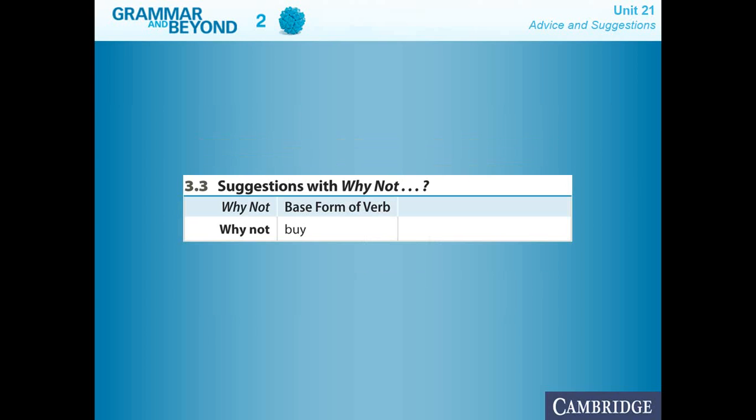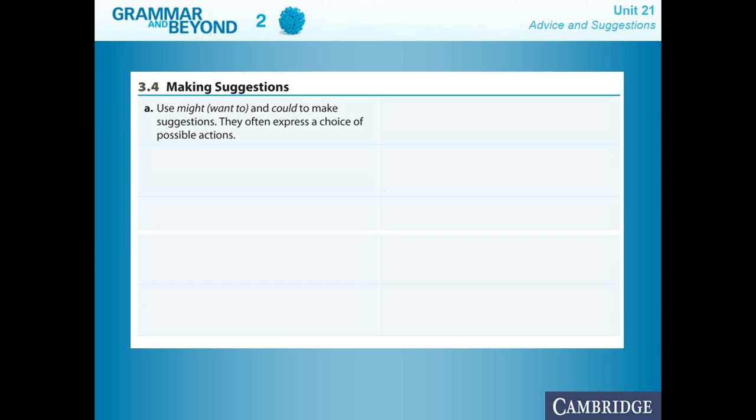Now, suggestion: why not. Why not at the beginning, then we have the base form of the verb, and then we have the complement. Why not buy a new suit for the interview? Or we can have some other examples, like why not talk to her in person? Why not ask the teacher about any doubt that you have from the class? So you see that we'll always follow this pattern: why not at the beginning, the base form of the verb, and any complement you want.